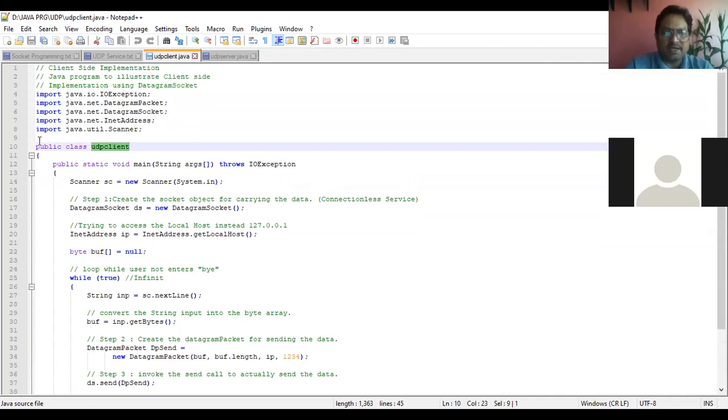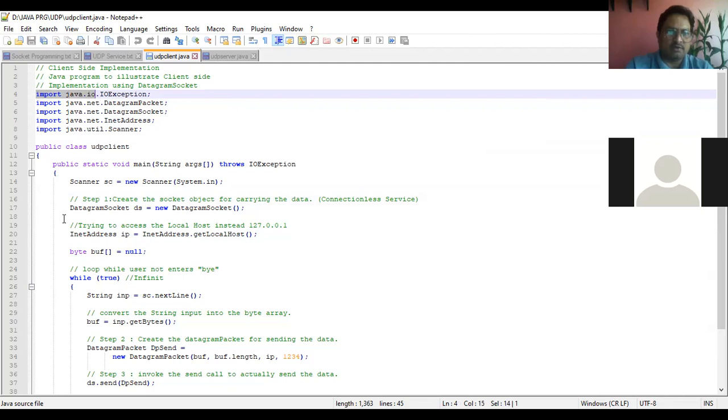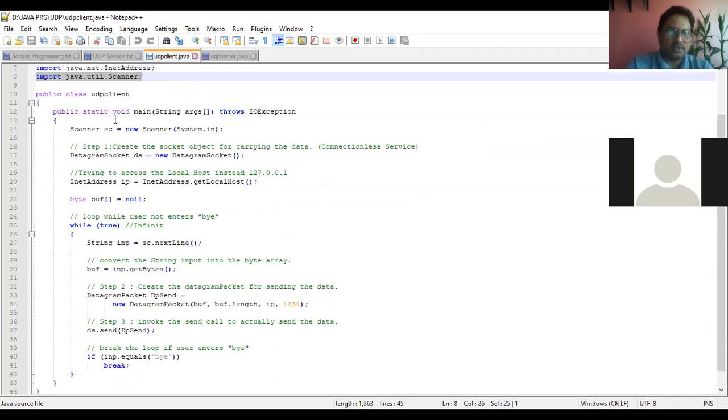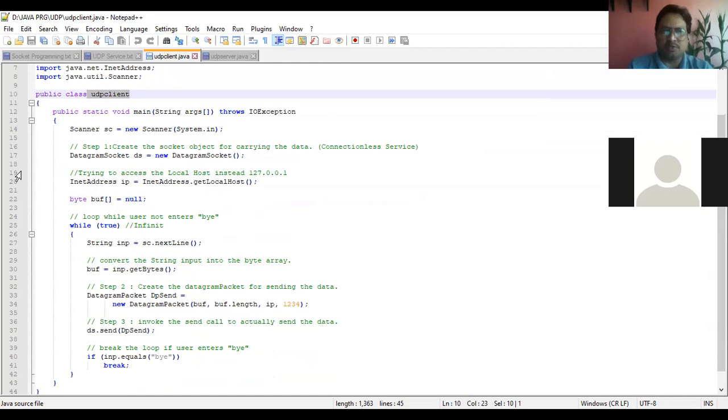So obviously, as in our last socket programming, this is the client side implementation where we have imported the required packages of java.io and java.net, and one more import of the utility class Scanner is there. So the name of this class is UDPClient, and we will save this program with the name UDPClient.java.